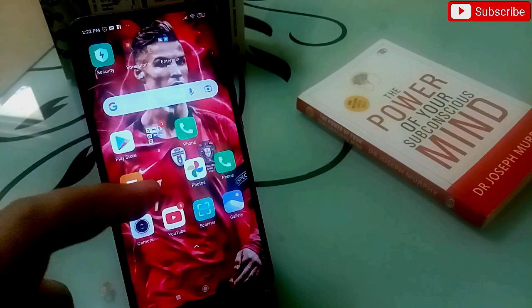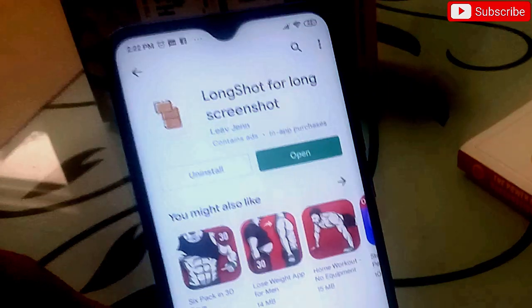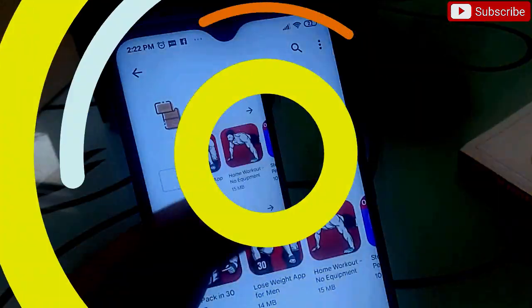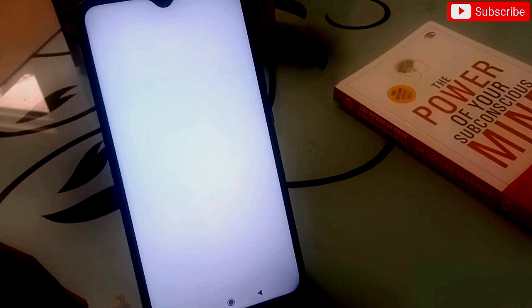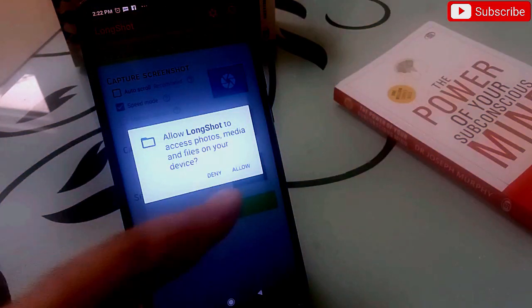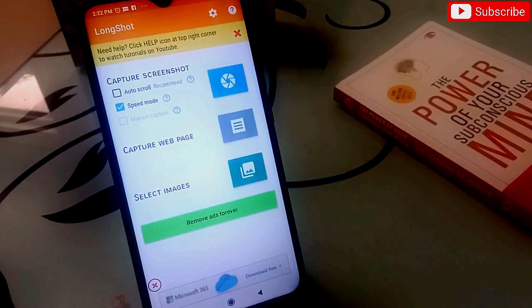Now the first application I have in my list is Longshot for long screenshot. Yes, simply click on open and open this application. Now with this application, what exactly you can do: sometimes we get some long pages and we aren't able to take the screenshot of those pages, but with this application you are able to do that.